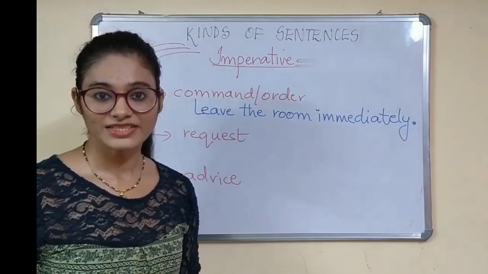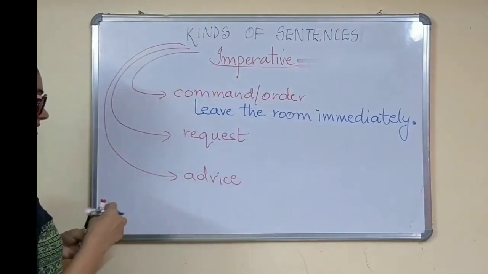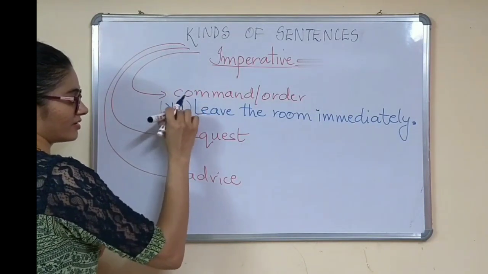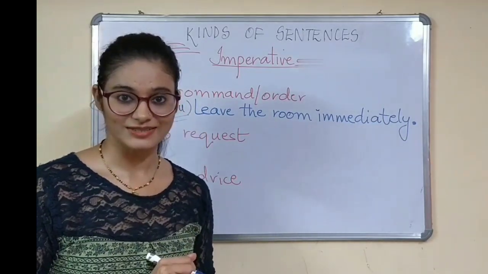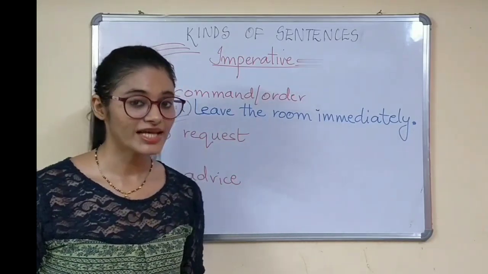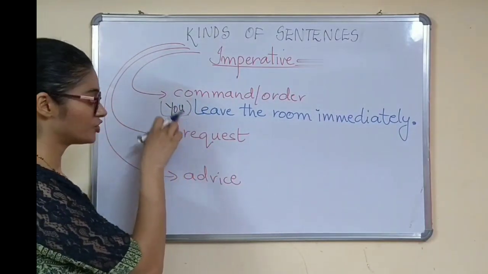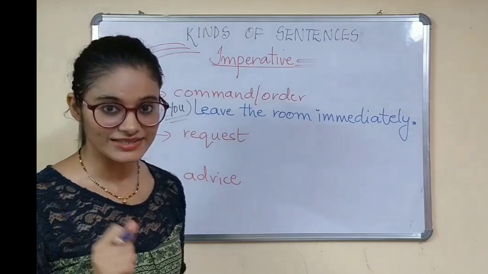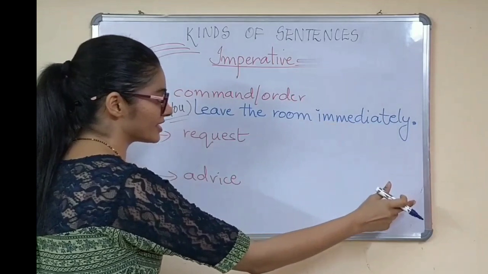Now, in imperative sentences, we do not use the subject. Okay? The subject, that is you, is understood. The subject is hidden in imperative sentences. We never say, "You leave the room immediately." We always say, "Leave the room immediately." So we have a subject here, which is you, but it is understood and not said. So when I want to read this out, I'll say, "You leave the room immediately."